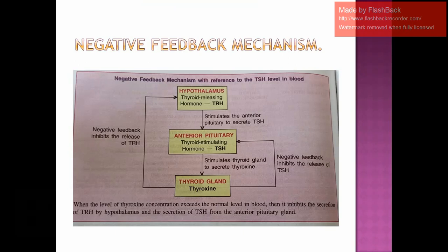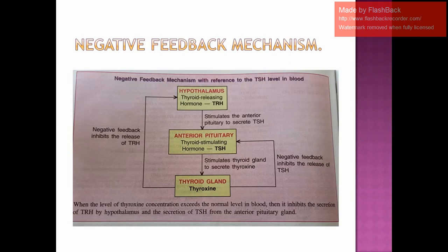When we say negative feedback mechanism, for ICSE this is very important. And we always have to write with respect to thyroid stimulating hormone. When we say TSH, this thyroid stimulating hormone, how is it going to be released? Let's see. Negative feedback.